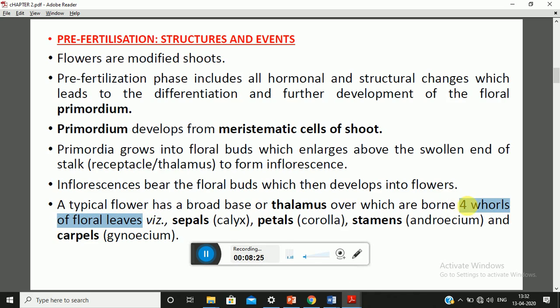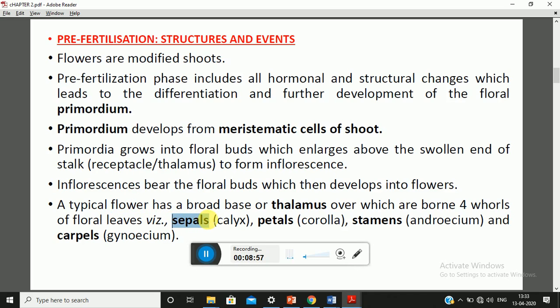They are sepals, petals, stamens, and carpels. So these four whorls, that is sepals, petals, stamens, and carpels, will form a typical flower.